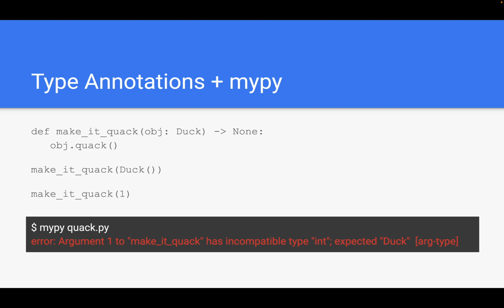Which means when we invoke make it quack on a duck object, then mypy sees, oh, we actually use it correctly. And if we try to call it with a 1, mypy sees, oh, 1 is of type number, of type int. And this violates our expectation in the function that we want to receive a duck. So mypy will actually output an error.